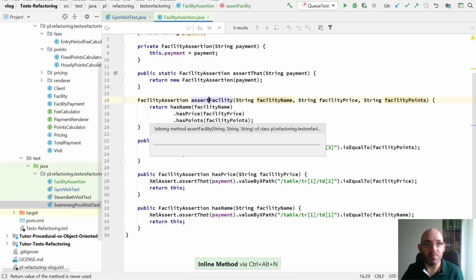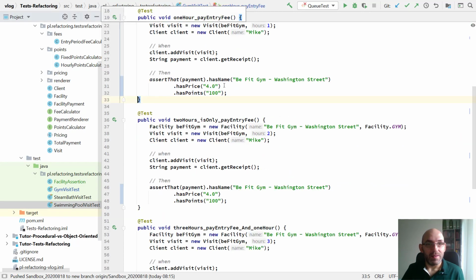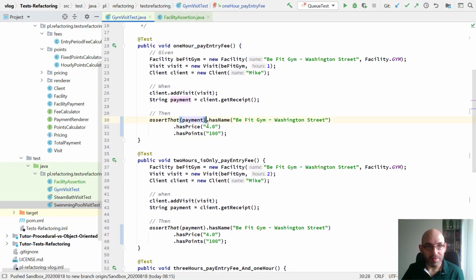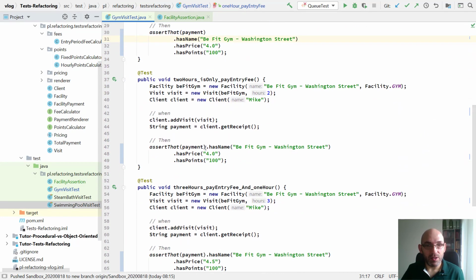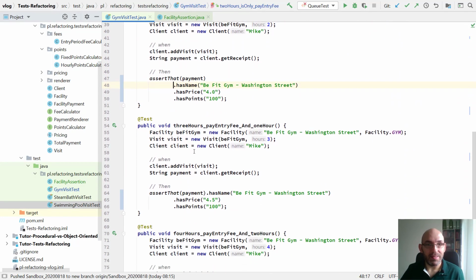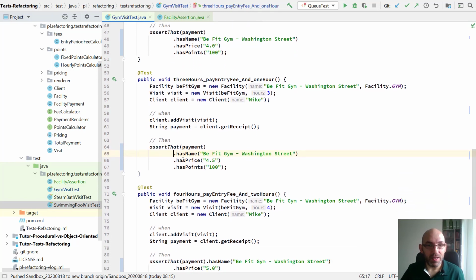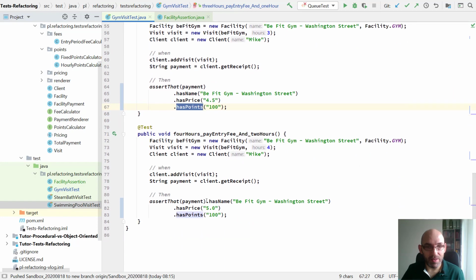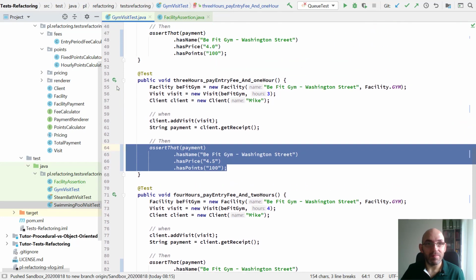Inline all and remove the method. Have a look, please. And now each method contains assert payment, hasName, hasPrice, hasPoints. Assert payment, hasPrice, hasName, hasPoints.